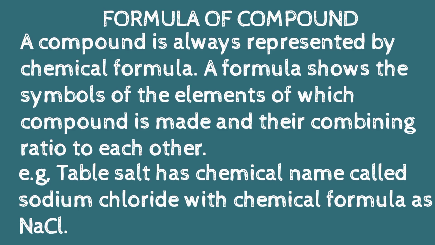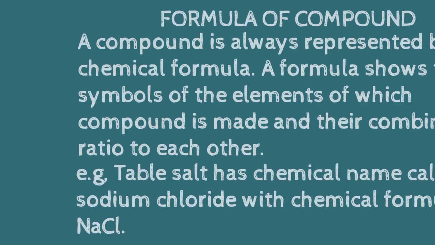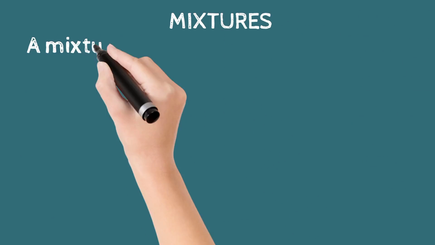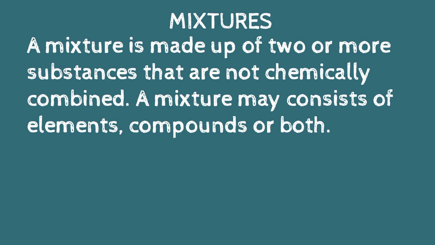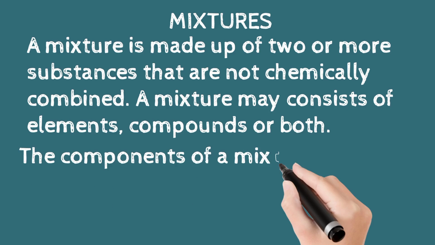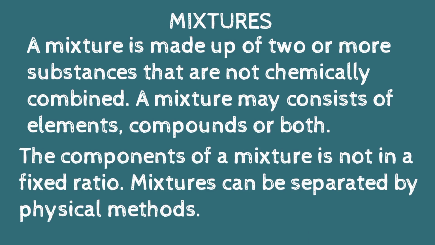Mixtures. A mixture is made up of two or more substances that are not chemically combined. A mixture may consist of elements, compounds, or both. It means that the components of mixtures are not in a fixed ratio. Mixtures can be separated by physical methods. The example of mixture is sugar dissolved in water. Mixtures have a wide range of applications such as alloys, which consist of a mixture of metals with other elements.